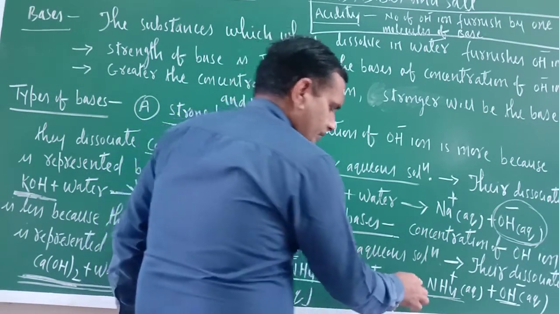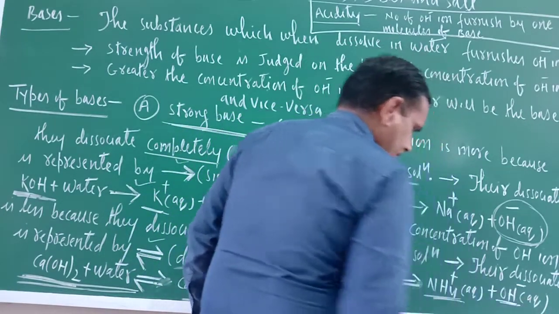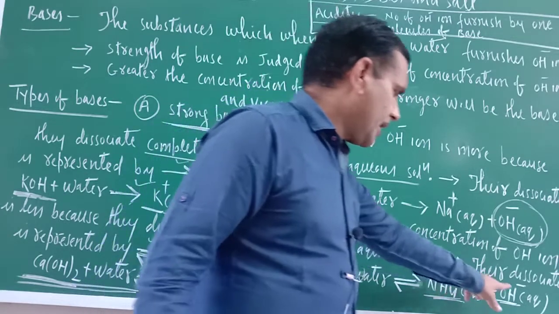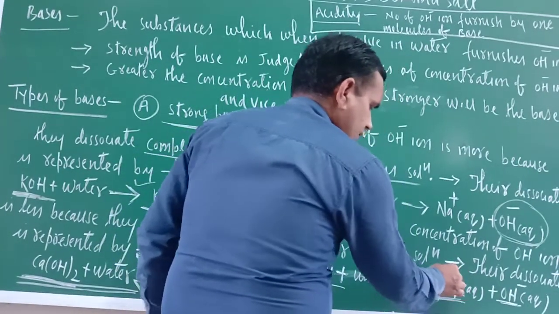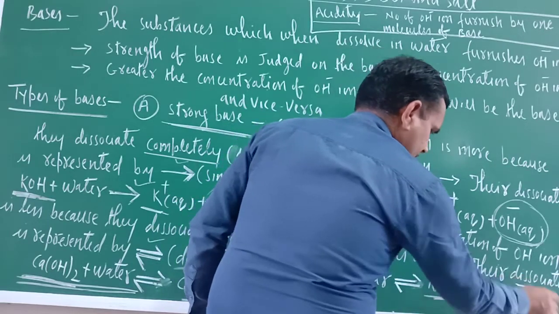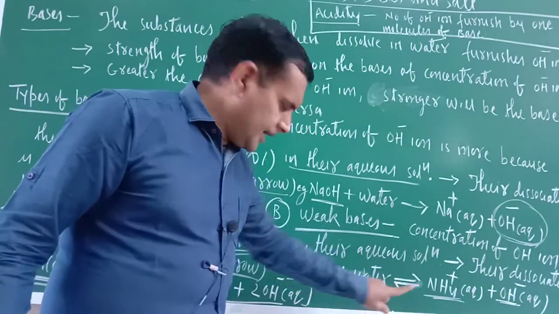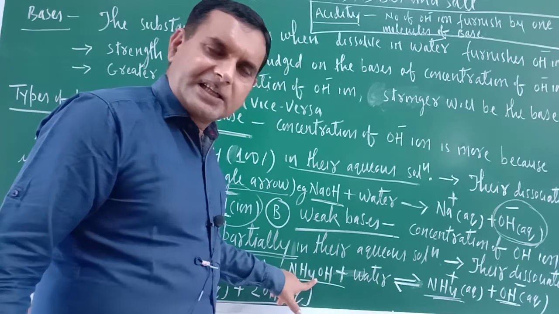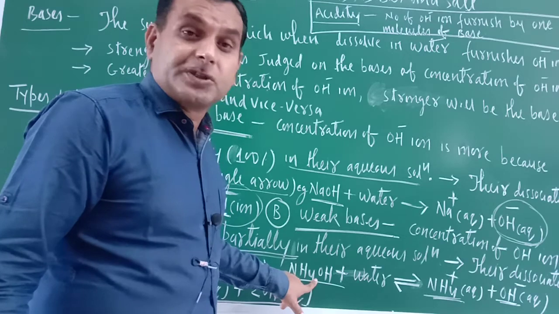So now double arrow, this is NH4 positive and OH negative. So just try to understand NH4 positive and OH negative. Here the double arrow indicates that NH4OH has not dissociated completely. Okay, partial dissociation is there.